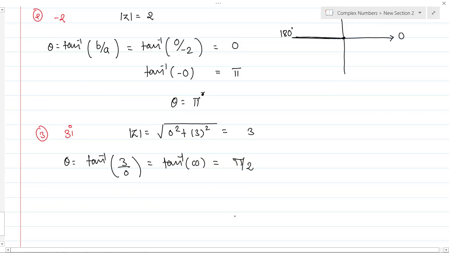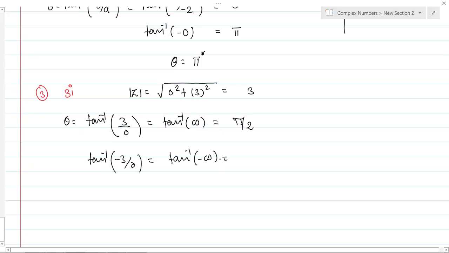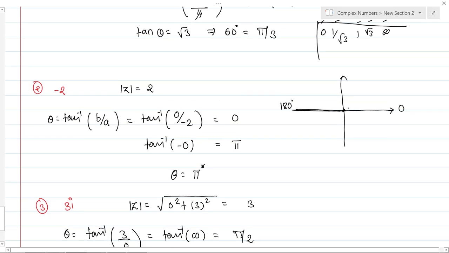Okay, if suppose we had here tan inverse of minus 3 by 0, then what will be your answer? Tan inverse of minus infinity. Then what would your answer be? Okay, real part is 0, but the imaginary part is on this line.